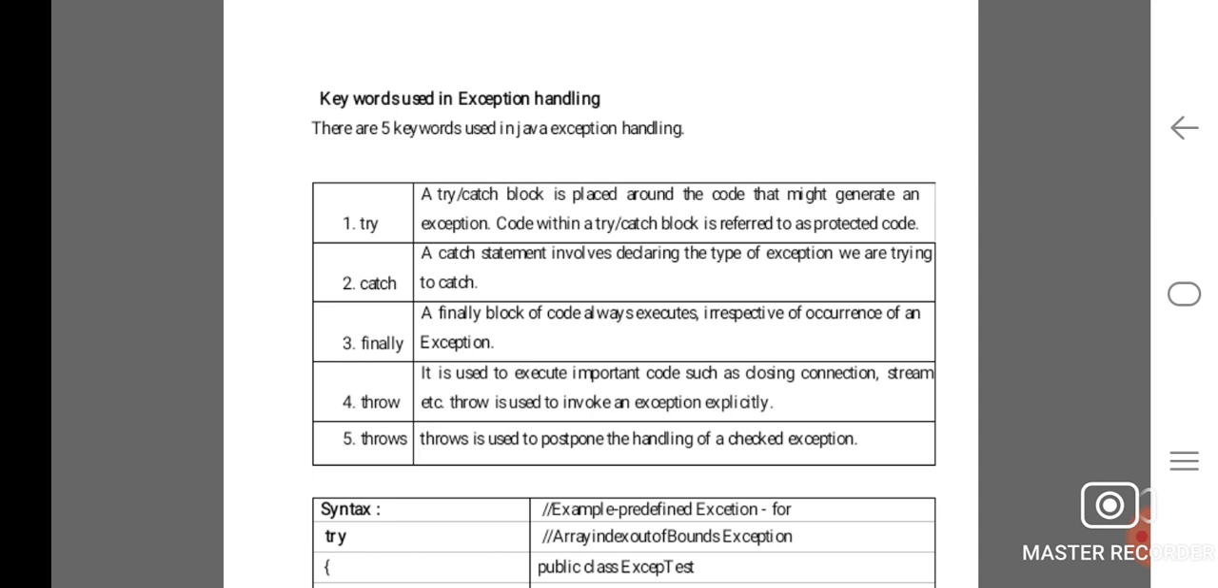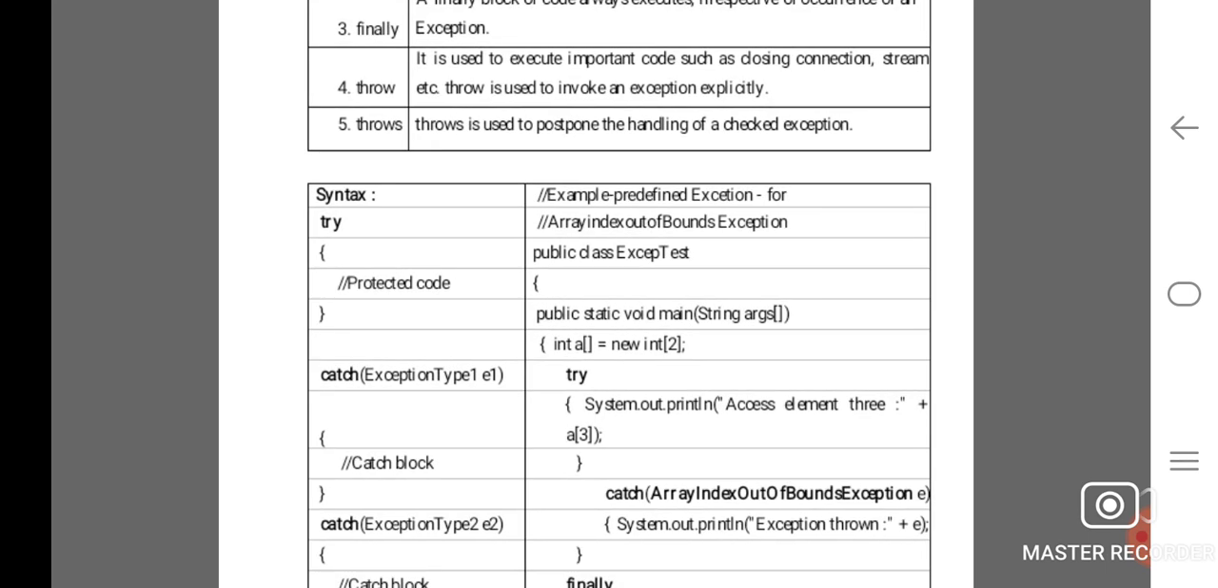For catch, a catch statement involves declaring the type of exception that we are trying to catch. A finally block of code always executes irrespective of the occurrence of an exception, and is used to execute important code such as closing connections and streams. Throw is used to invoke an exception explicitly. Throws is used to postpone the handling of a checked exception.